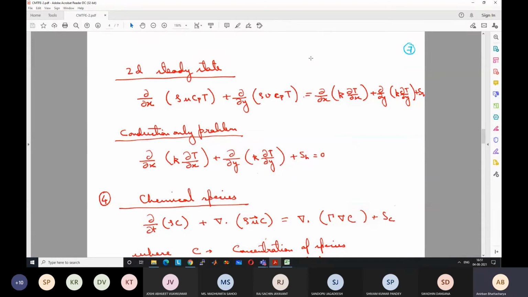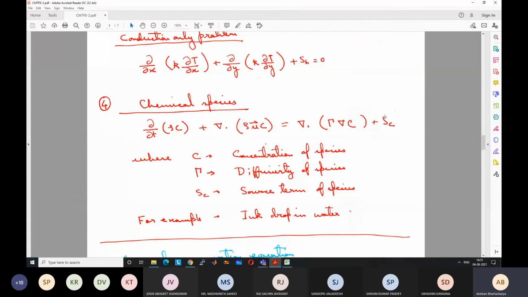Similarly, another example of a conservation equation, which is also relevant in many applications, is the chemical species equation, chemical species conservation. What is a chemical species? Anytime you have two types of material. For example, oxygen and nitrogen are present in the air. We are assuming that it is fully well mixed, so that's why we can consider air to be a single entity.